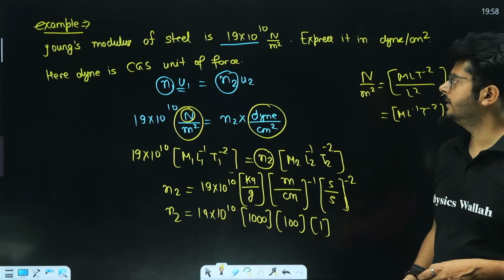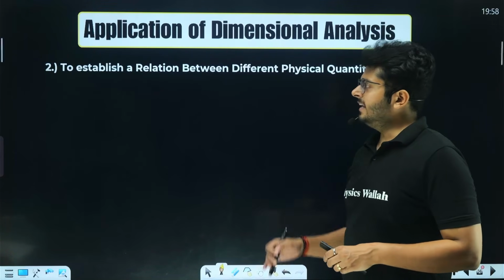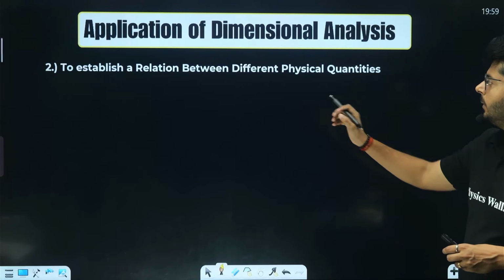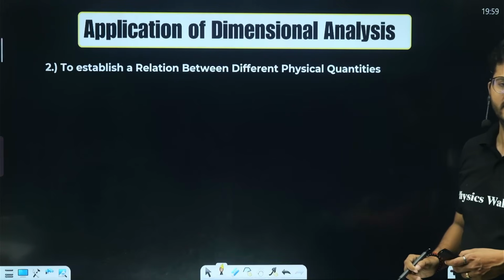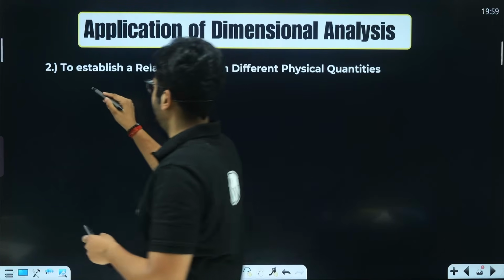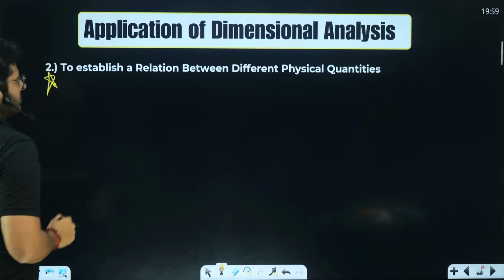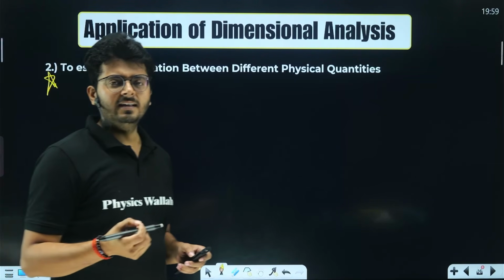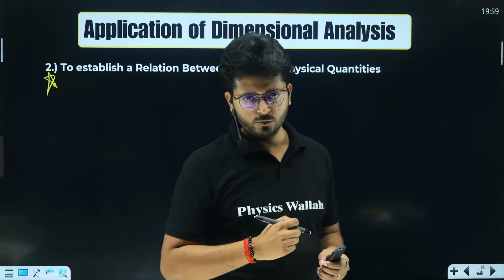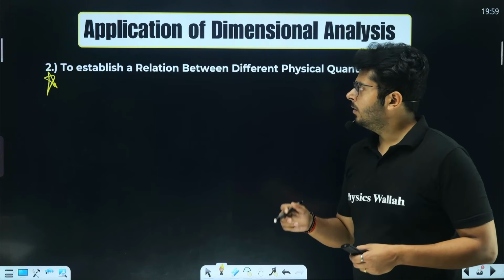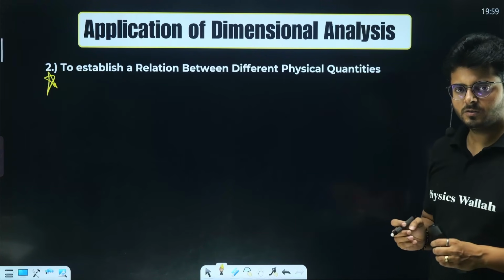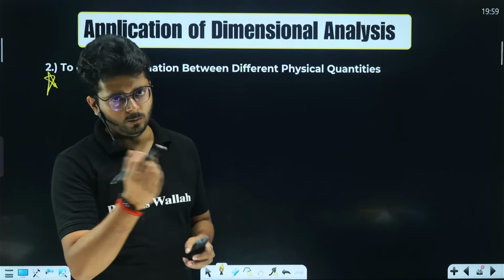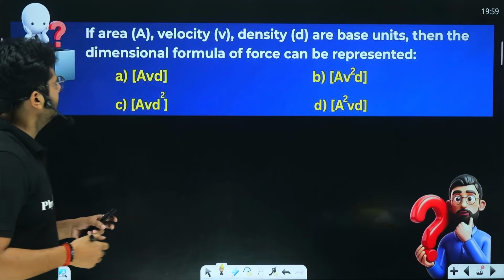Okay, so this is the next application of dimensional analysis, which is to establish a relation between different physical quantities, right? Now, this is very, very important, and there are so many questions that are asked on this particular application, and we can understand that with the help of an example as well. Now, with the help of dimensional analysis, we can find out the relation between the given physical quantities. How? Let's have a look at that.